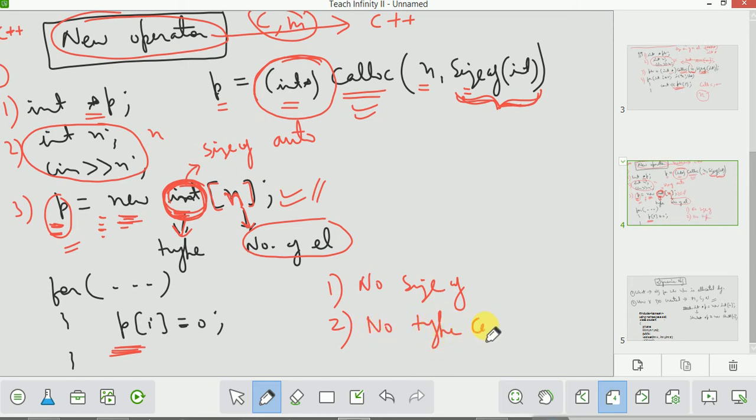How? Again, using this. If you are writing int here, it will automatically typecast to int. If you are writing char here, it will automatically typecast to char. So these are the two advantages: you do not need to use any sizeof, and you do not need to typecast.